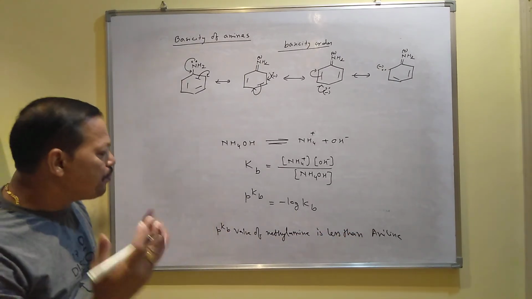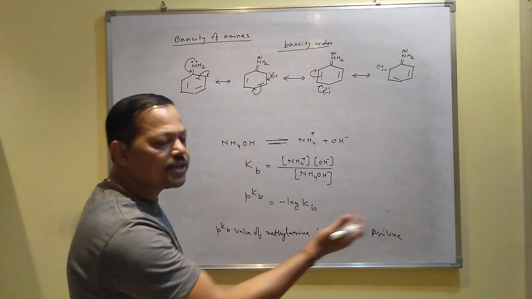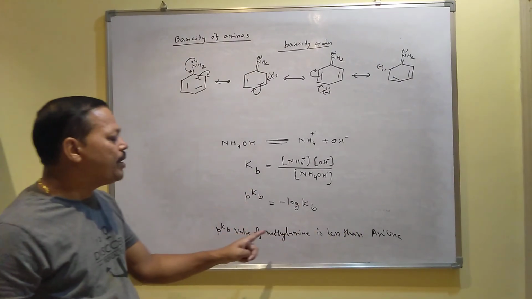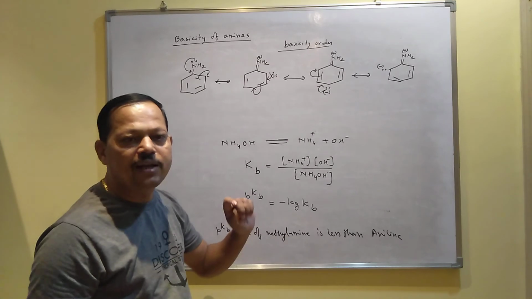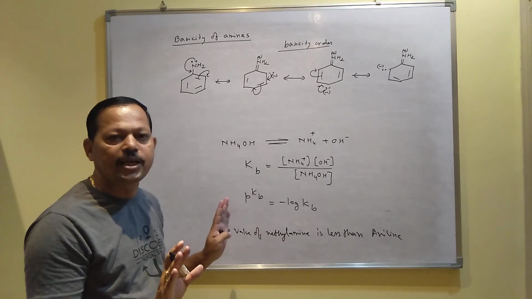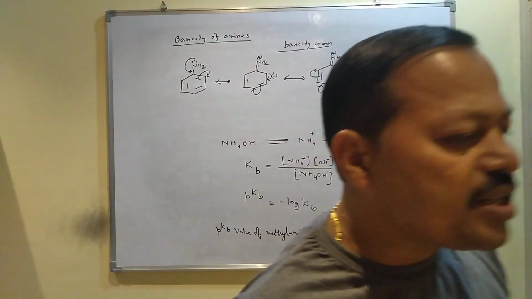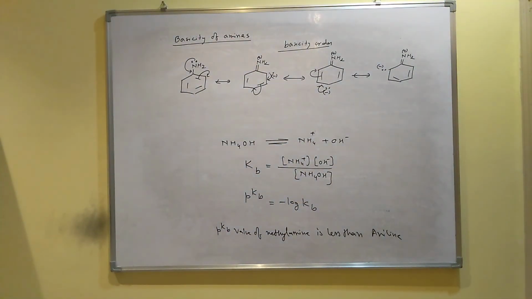So the question may be asked like this: methylamine is more basic than aniline, explain. Or it may be asked like this: the pKb value of methylamine is less than aniline, explain. The answer is the same. So the pKb value represents the basicity of the substance. Always remember, the lower the value of pKb, the stronger is the base.